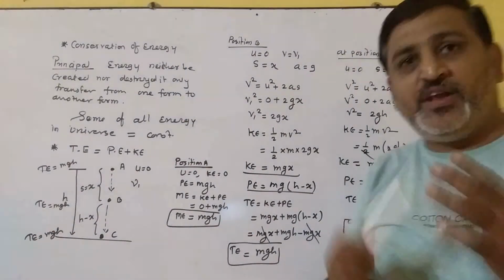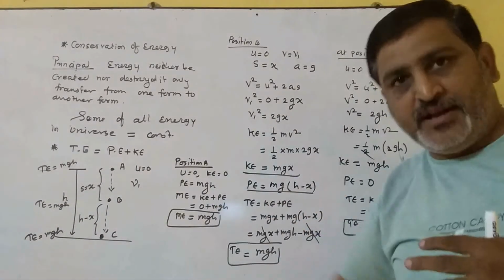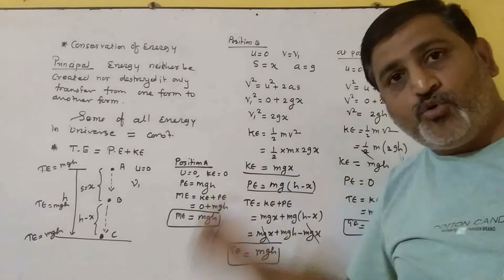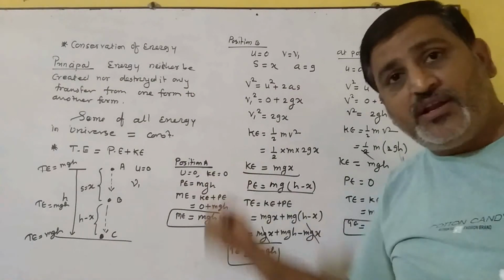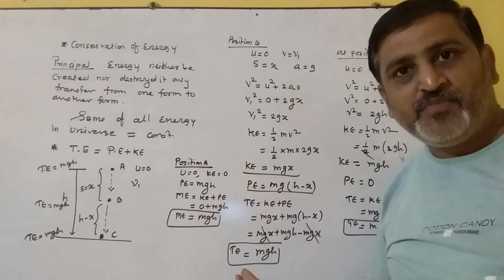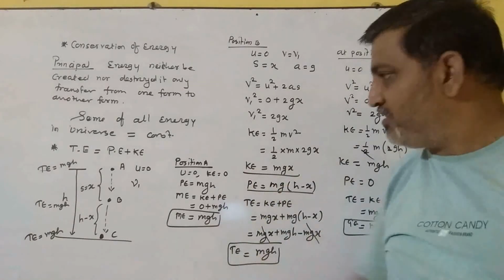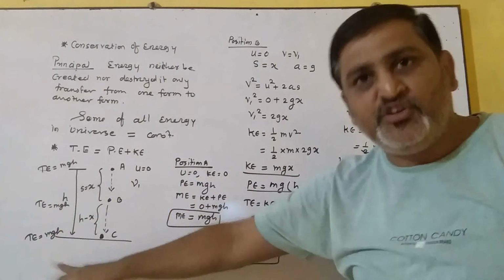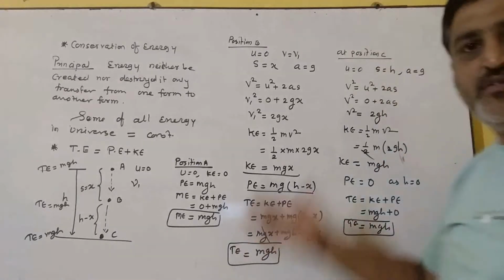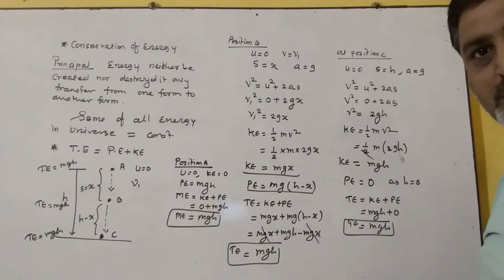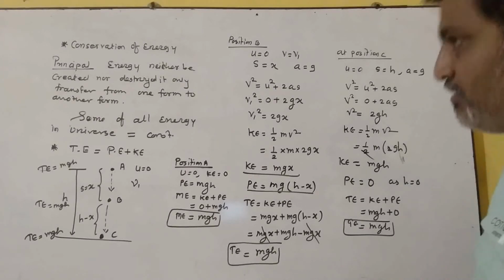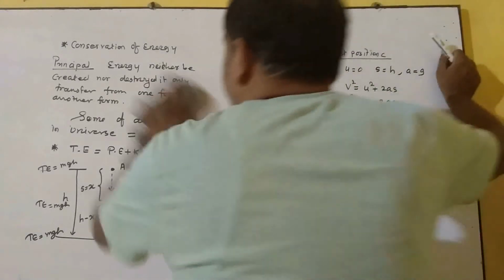Means whenever potential energy gets converted into kinetic energy, for a free fall body the total energy possessed by the body, which is the sum of potential and kinetic energy, is always constant. Here we find mgh at all three positions. Any doubt? I hope you all understood this. Application based questions may be asked on this topic. Now let's see another topic.